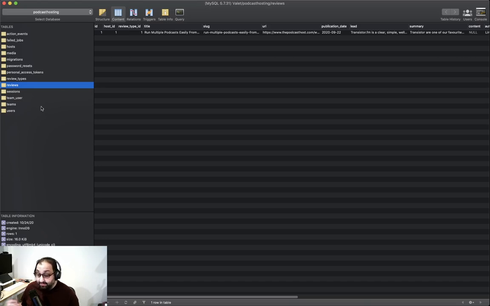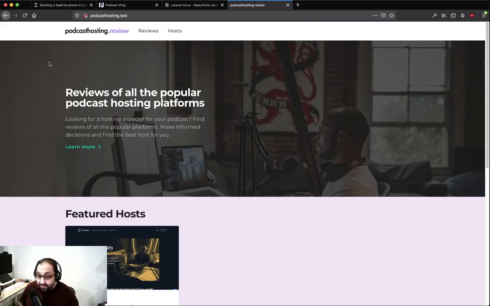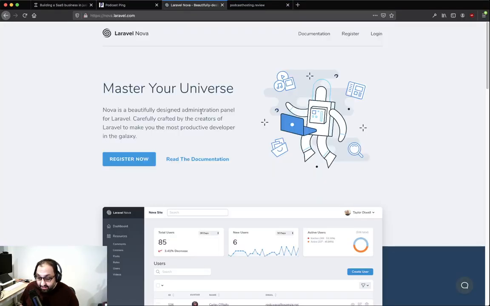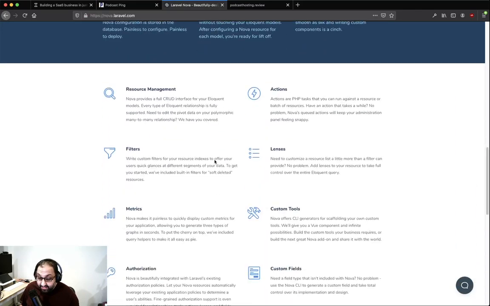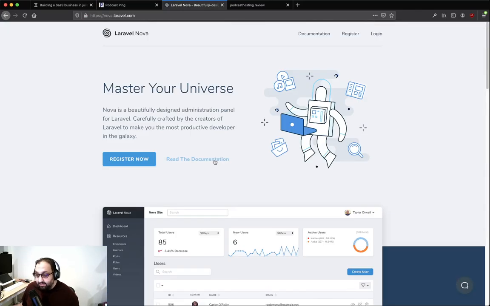So I decided it was worth the few minutes it would take to build an admin panel. The reason I say it takes a few minutes is that I decided to use Laravel Nova here. If you haven't seen Laravel Nova, you should check it out, because it allows you to build not necessarily full customer facing content management systems, but for instances where you want to manage the content and you don't need a full custom built content management system, and it's more for admin-y stuff like this.